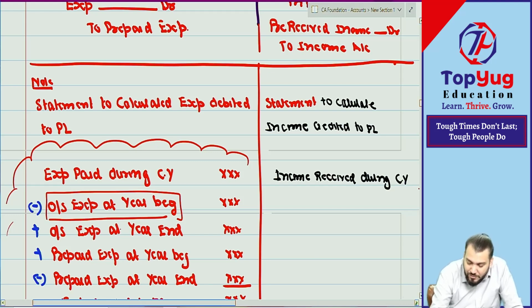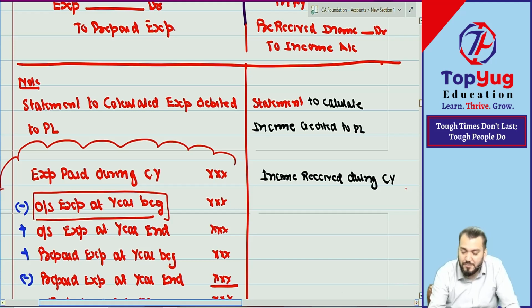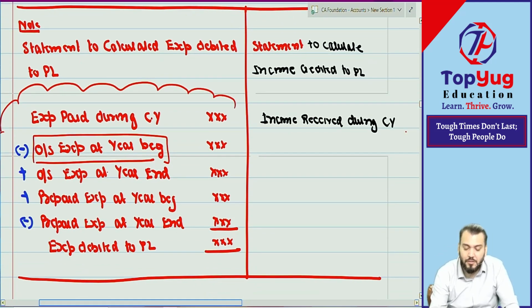Now can you write down all these plus and minus items on your own? Do it. If you are confident, write with a pen. If you are not confident, you can write with a pencil also. It is your choice. Have you understood what I have asked?